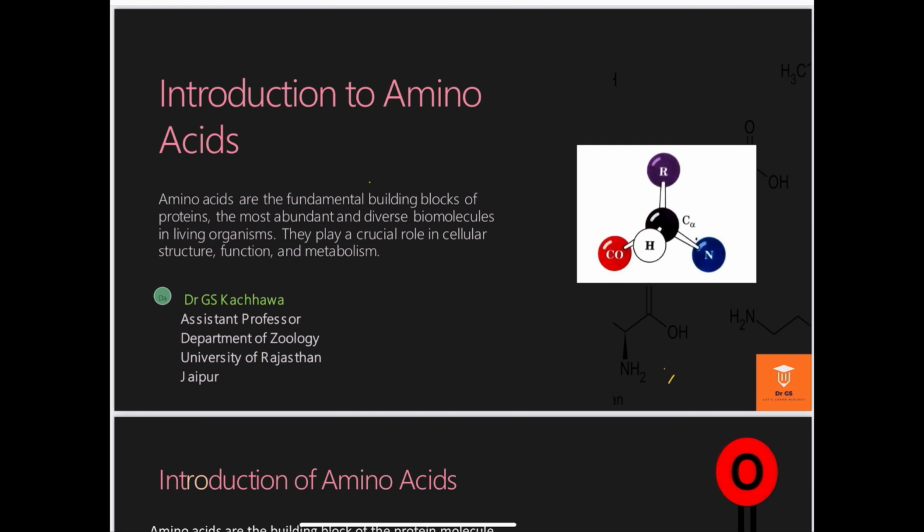The amino acid is a single unit. Simply, we can say that amino acids are the monomers. A number of amino acids are bonded with each other by the peptide bond and make a long polypeptide chain, and ultimately it forms the protein molecule. So today I am going to explain the basic principle and the chemistry of the amino acids. What is the importance of these amino acids?